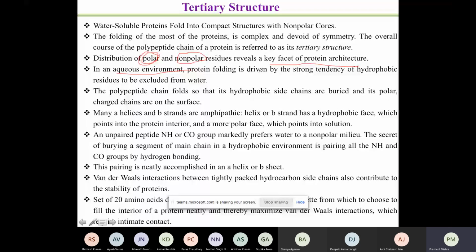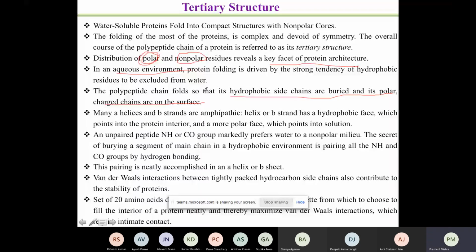The amino acids which are hydrophilic or polar will be on the surface. The hydrophobic ones will go inside the core of the structure. So the polypeptide chain folds so that the hydrophobic side chains are buried and its polar charged side chains are on the surface.